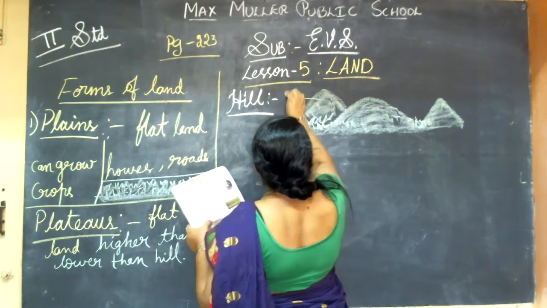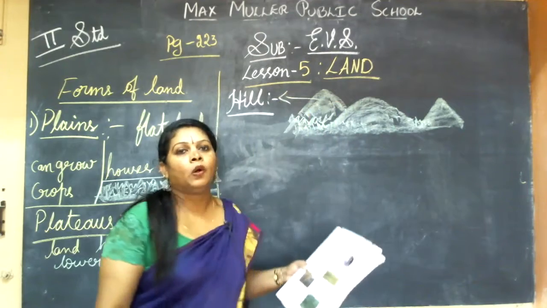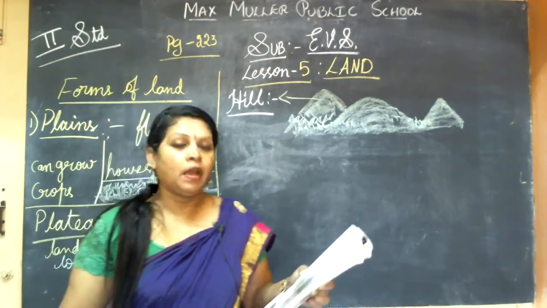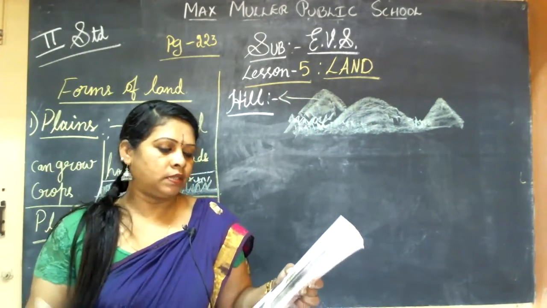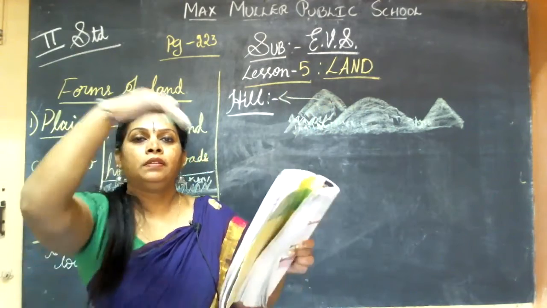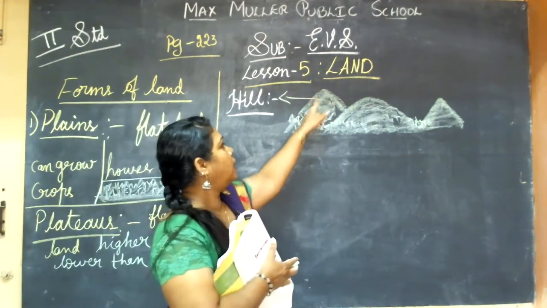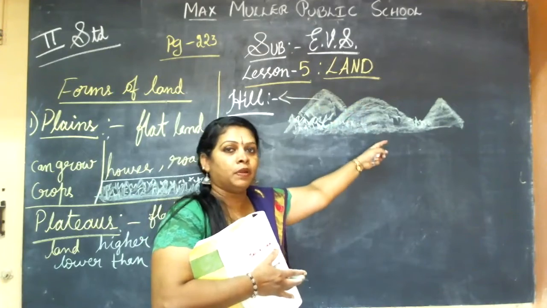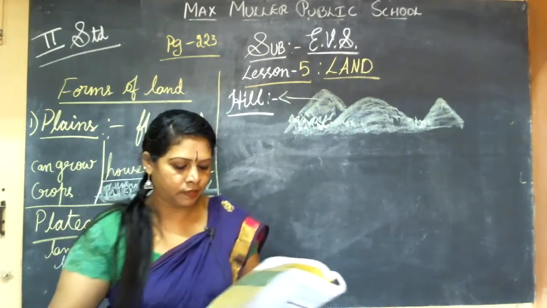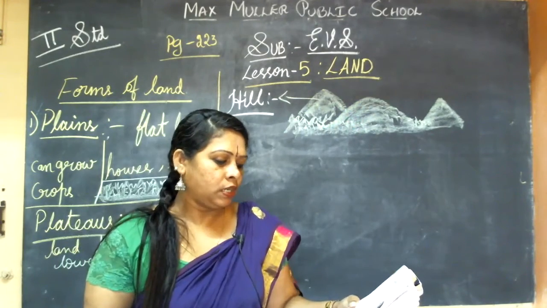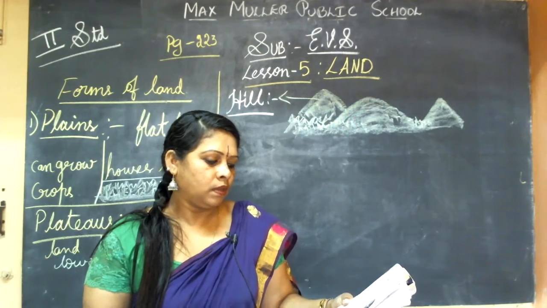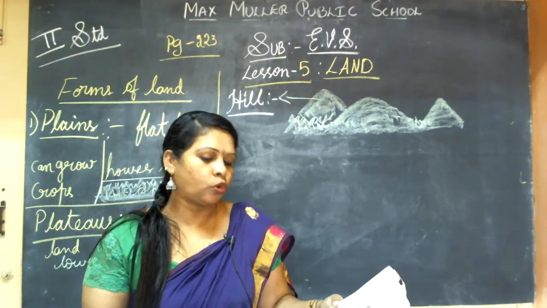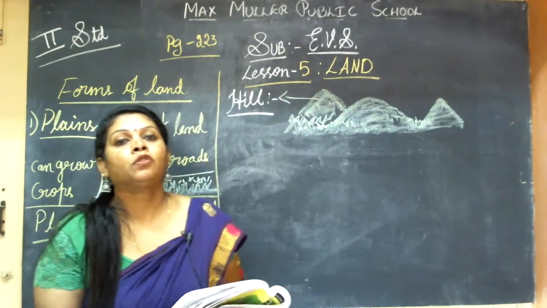So these are hills. They are nothing but high lands, where some part suddenly rises. That means a sudden rise of the land. See, here it will be plain, again it will rise up. So this is called hills. It is cold on a hill. It is difficult to grow crops on hills.